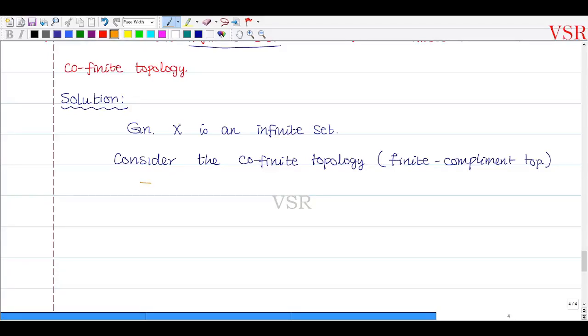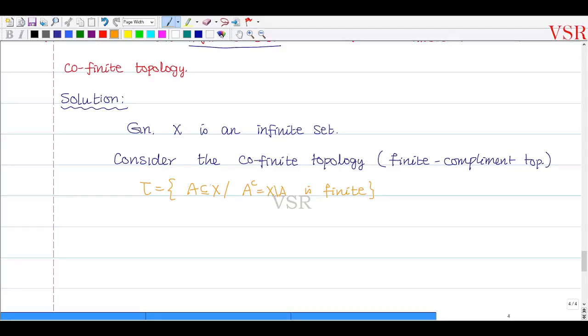That is tau, which is equal to the collection of all A subset of capital X such that A complement is finite. A complement னா என்னது அப்படின்னா, இதை லைட்டா கொஞ்சம் மாத்தி எழுதிக்கிறேன். The complement is X minus A, that is, it must be in X but not in A. X minus A must be a finite set. So this is a topology, proved, and this topology is called the cofinite topology.